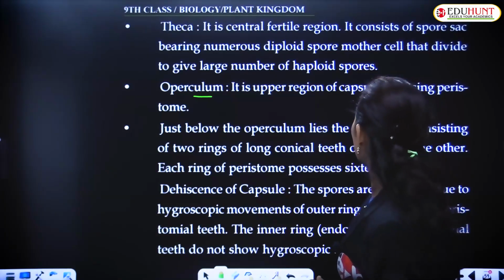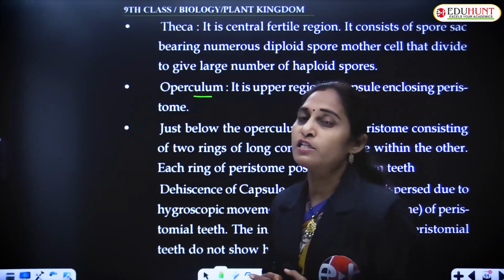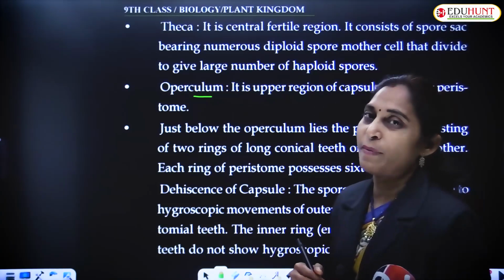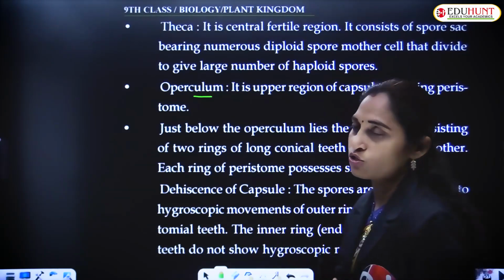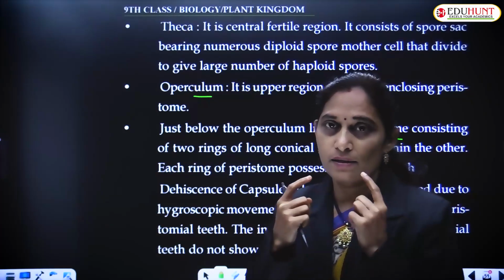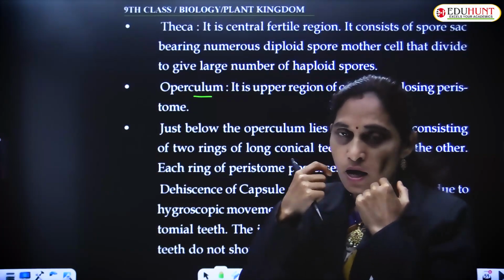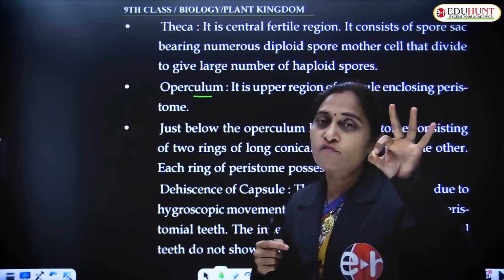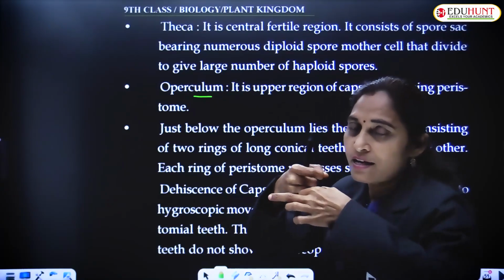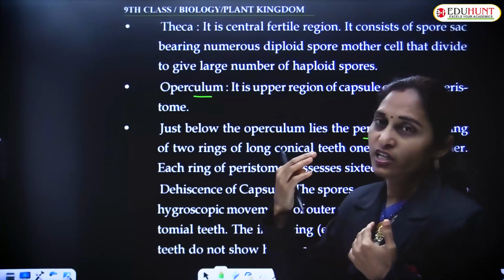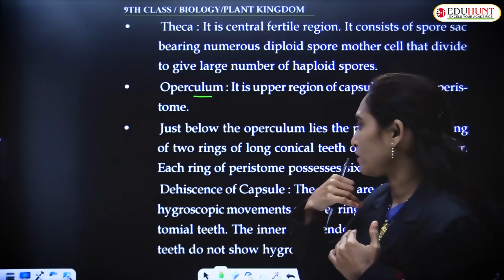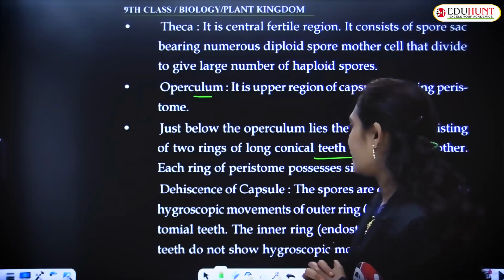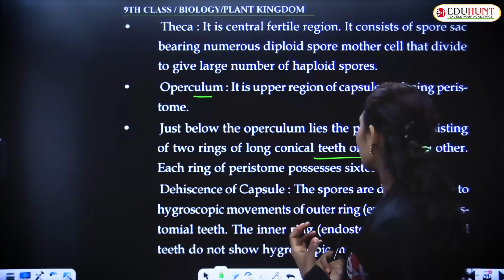structures called the peristomial teeth or the peristome, which help in dispersal of the spores and dehiscence of the capsule. Just below the operculum lies the peristome. It consists of two rings of teeth, like we have two jaws, upper jaw and lower jaw. There are 16 teeth in the upper ring and 16 in the lower ring. The conical peristomial teeth help in dehiscence of the capsule.